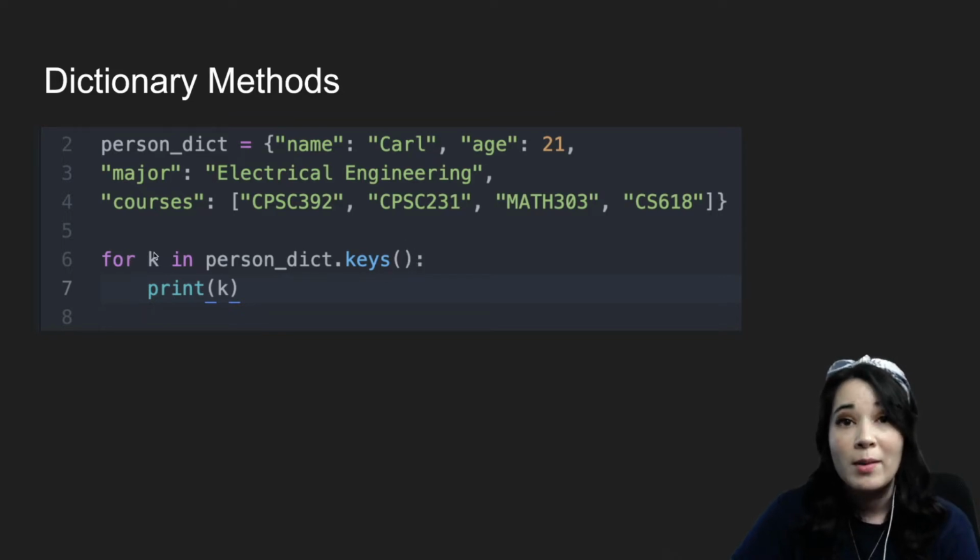We can grab something like this by using the name of the dictionary .keys with parentheses, and this will go ahead and grab us all of the keys from the dictionary. In this case, it would be name, age, major, and courses. We can then use this to, for instance, loop through. We could say for K in person dict.keys, print K.